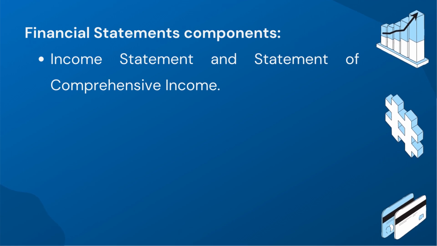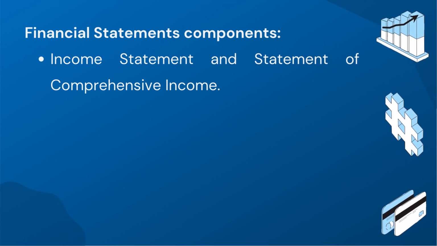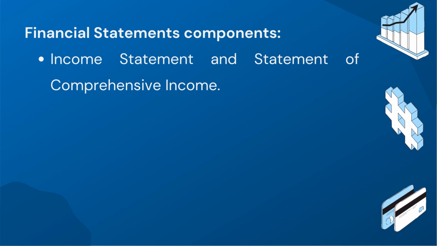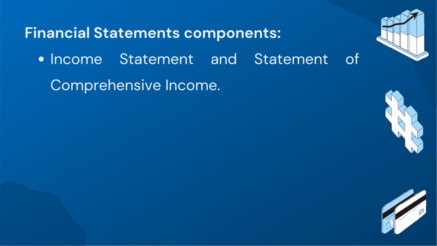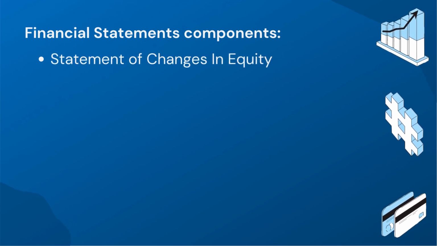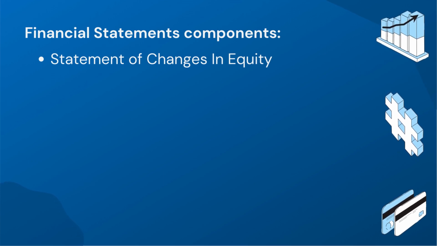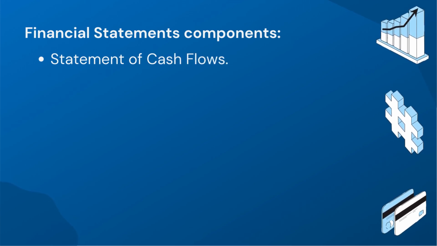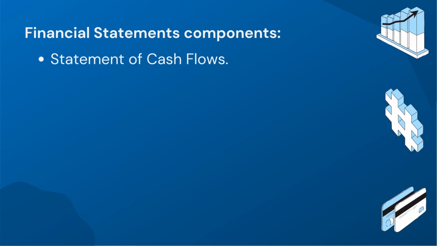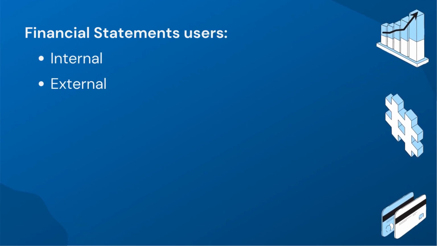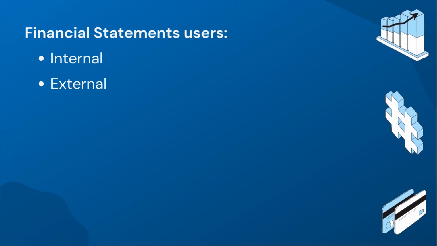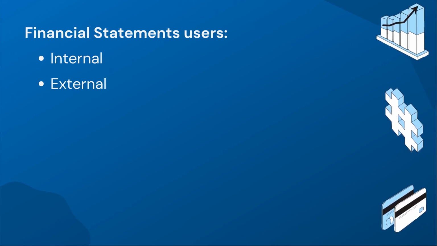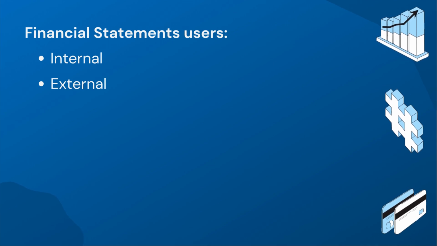The income statement shows the entity's revenues and expenses over a specific period, resulting in the net income or loss for that period. The statement of comprehensive income includes all equity changes during the period, including those not included in the income statement. The statement of changes in equity shows how the various components of equity, such as retained earnings and capital contributions, have changed over the period. The statement of cash flows provides information on how the entity generated and used cash during the period. Users of financial statements can be both internal, such as management and employees, and external, such as investors and creditors. These users rely on financial statements to make informed decisions regarding their investments or business with the entity.